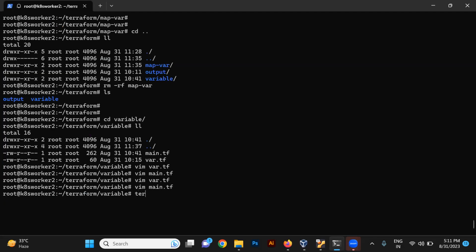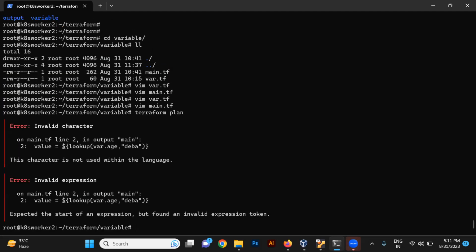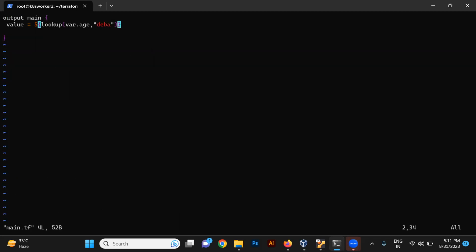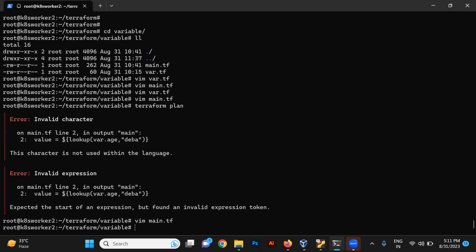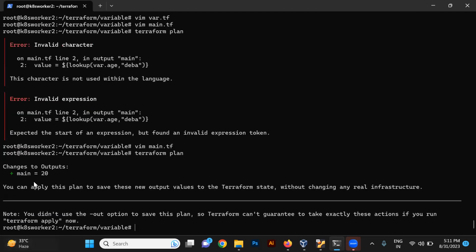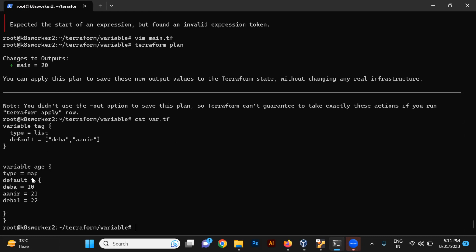Let's run this terraform plan. It says expected start expression, invalid token. Let me open this and check. Okay, this was missing: double quotes are missing here. I think it will be fine now. Terraform plan. See, in main, it gives 20, because if you check inside var.tf, you will find the deba value is 20.